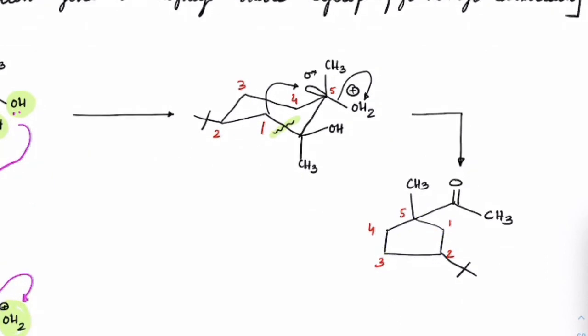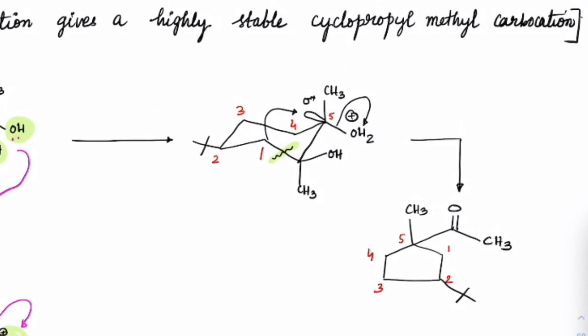Check out the numbering carefully, everyone. This is carbon 1, 2, 3, 4, 5. So 1 and 5 connection has been established. On the fifth carbon, we have CH2, CH3. Now this is connected with OH, so that would become double bond O. And on the second carbon, we have tert-butyl.